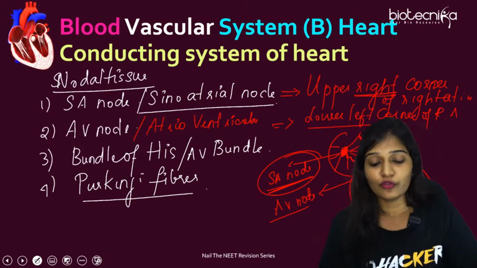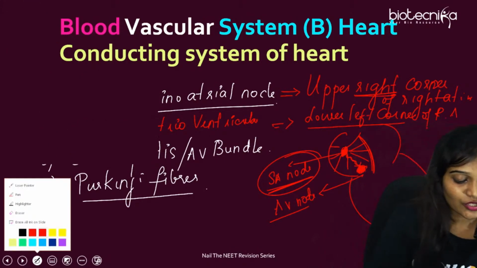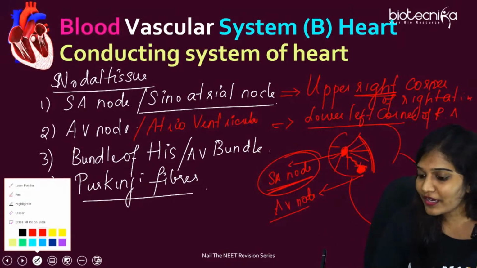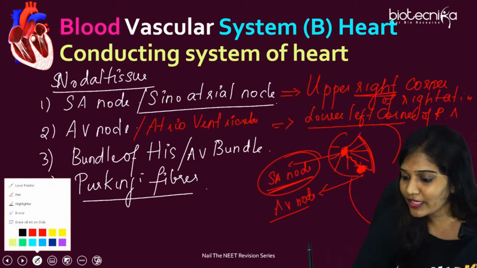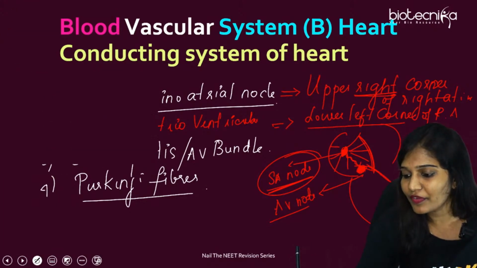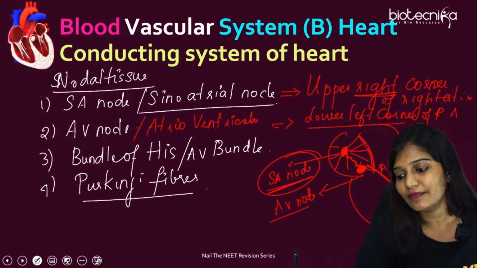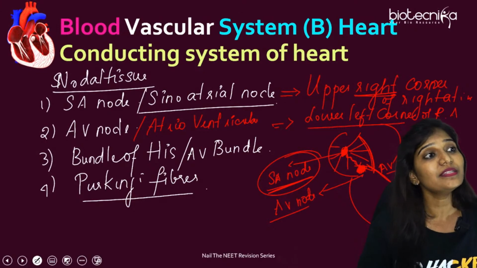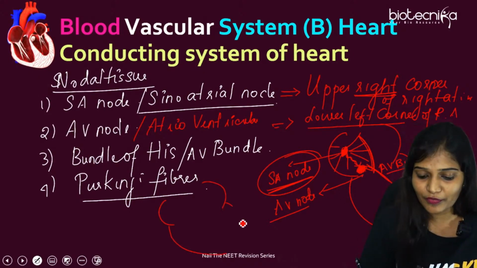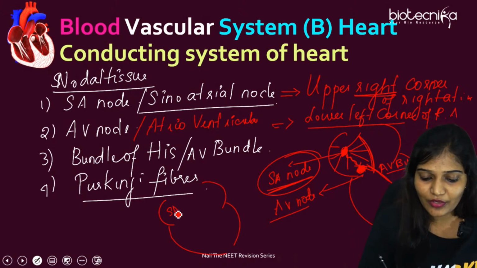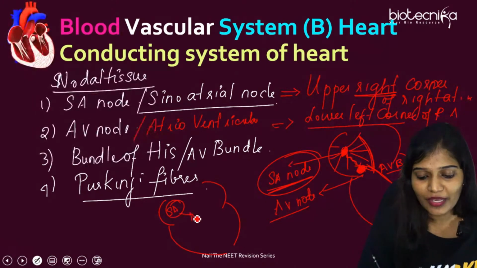Suppose we have to talk about this one, let me show you. From here, this is the AV node, we already know. And from here it goes through the bundle of His. This is called the AV bundle. This is not the septum, I'm just drawing the AV bundle. So this is the SA node, and from the SA node it goes to the AV node.